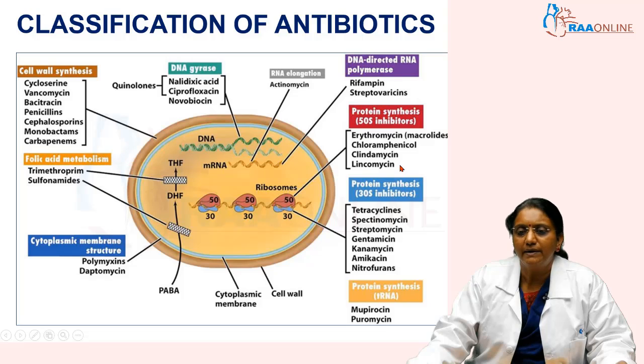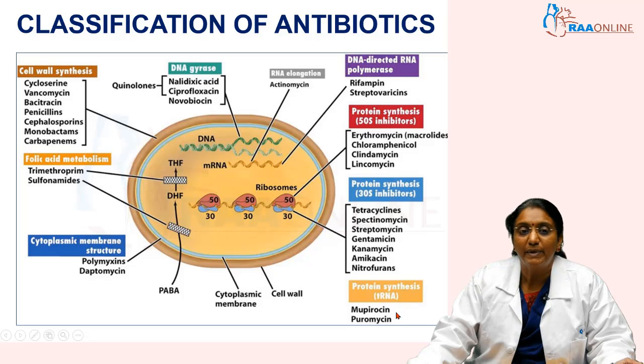Then there are the tRNA, that is transfer RNA, inhibitors, which also inhibit protein synthesis by acting on the tRNA. These are mupirocin, which is a topically applied ointment, and puromycin. Then coming to the cytoplasmic membrane, its structure can be disrupted by certain antibiotics like polymyxins and daptomycin.